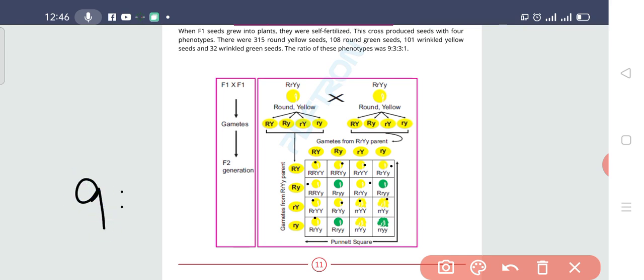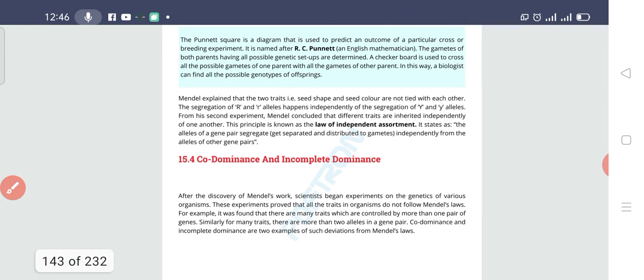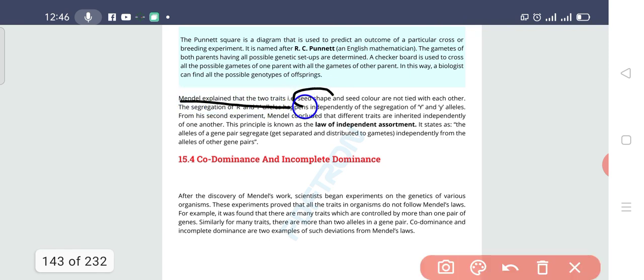Then there were 3: 1 2 3. 3 were the wrinkled and yellow. Then 3 were the round and green, and 1 was the wrinkled and green. So this was the ratio. So what did he get from this ratio? Mendel explained that the two traits, seed shape and seed color, are not tied with each other.